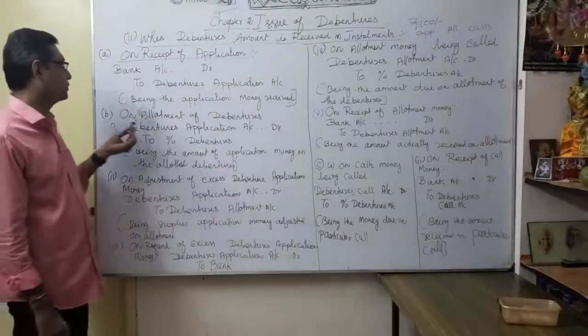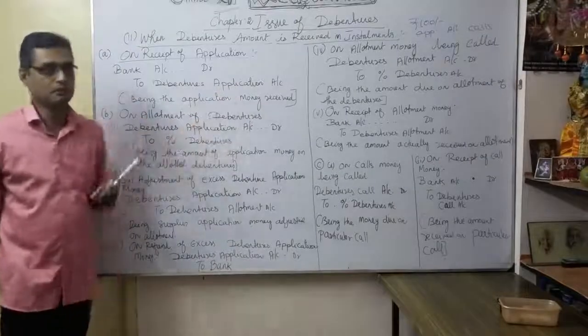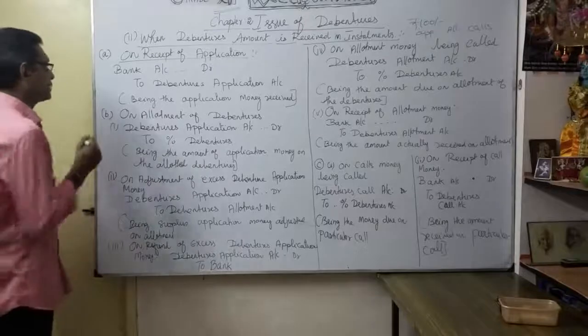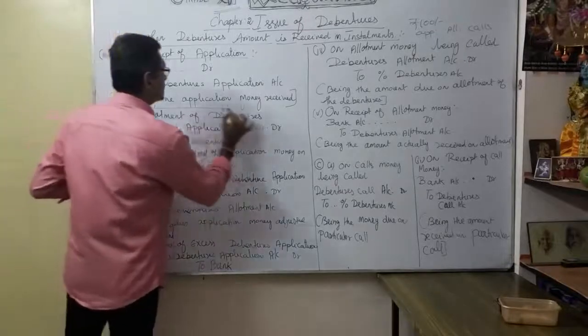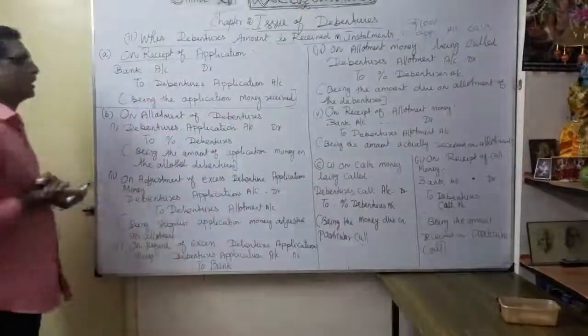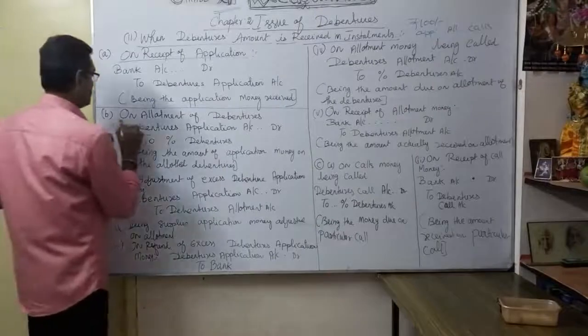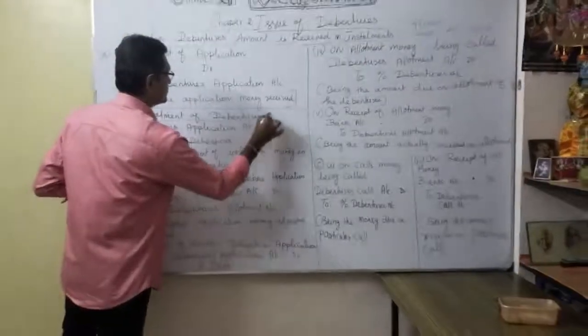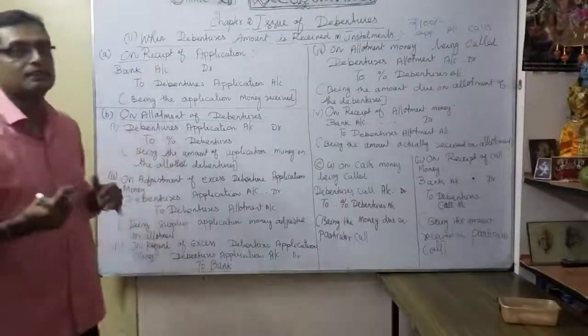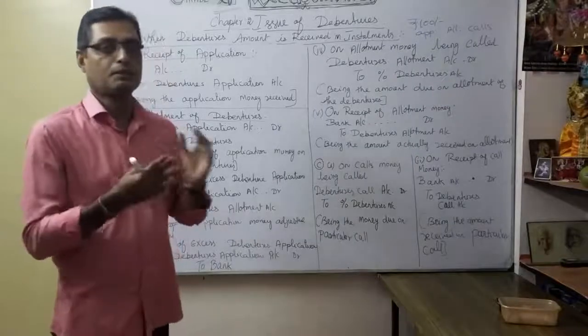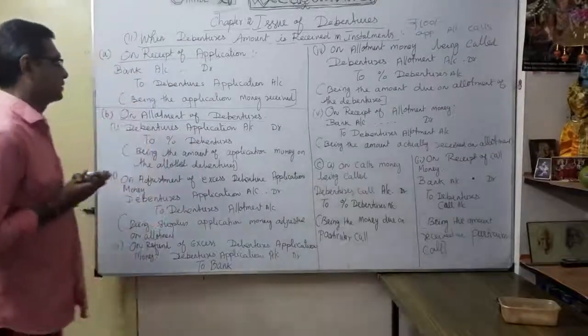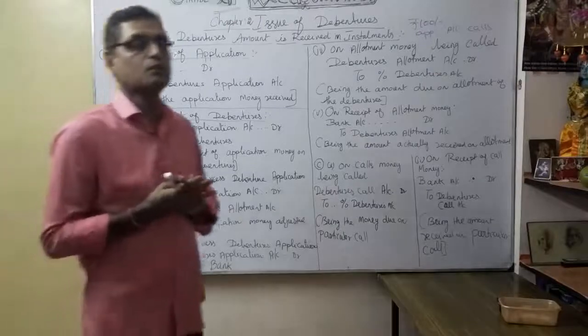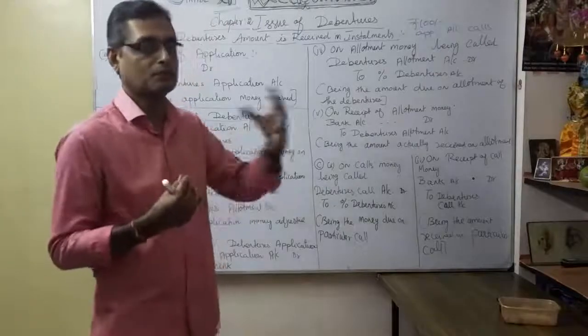The narration is, being the application money received. The narration is very, very important. Now the first one is over. Then second, on allotment of debentures: the company will allot the debentures once they receive the applications from the debenture applicants and get the money.